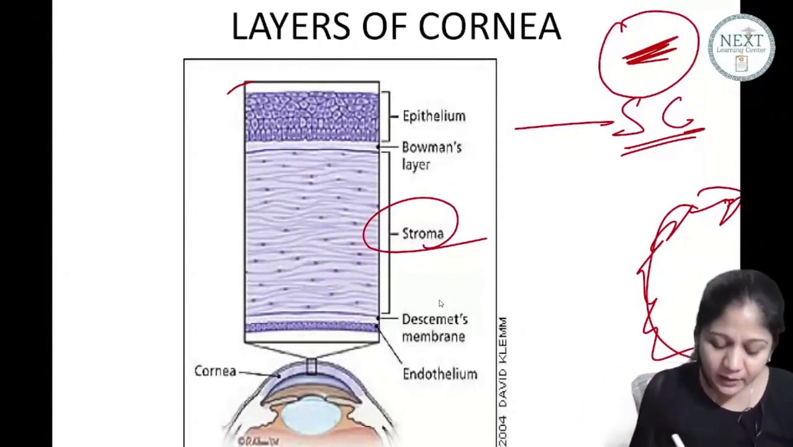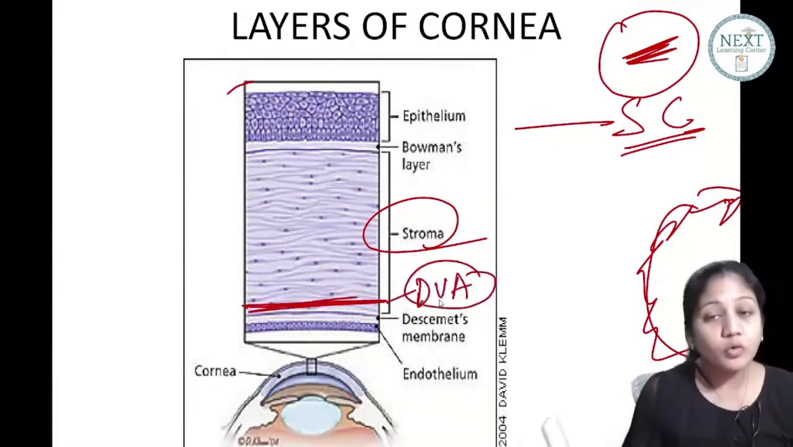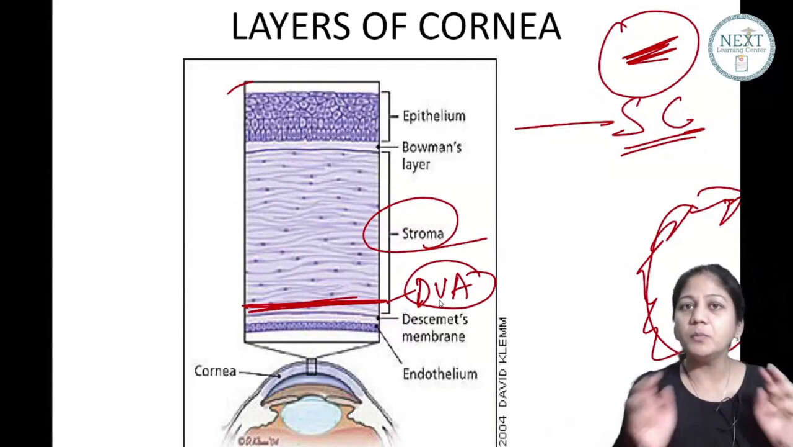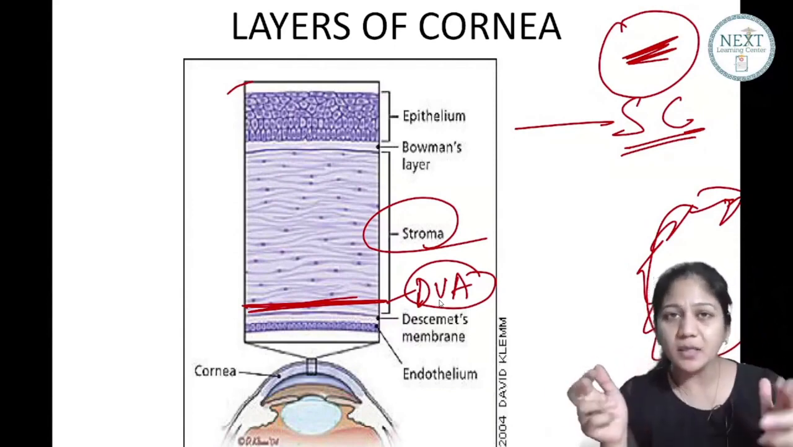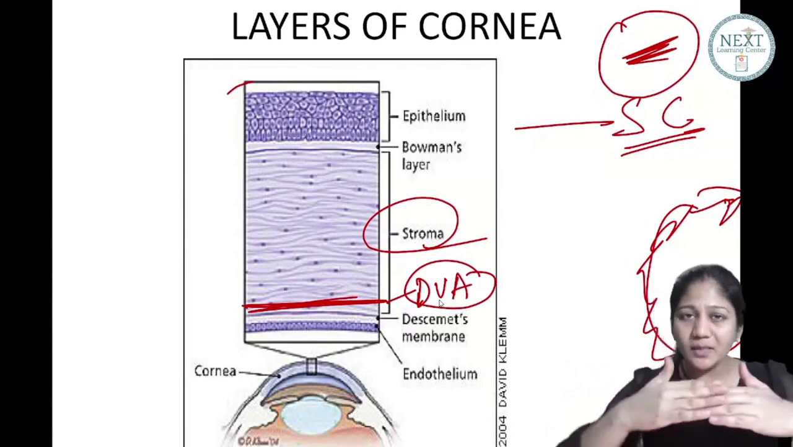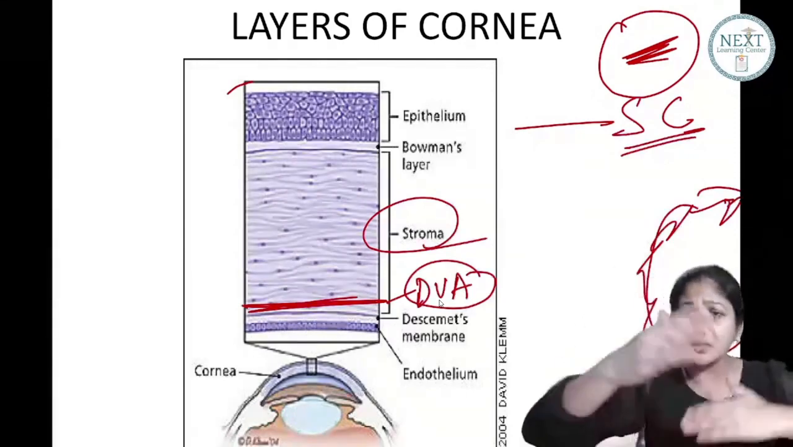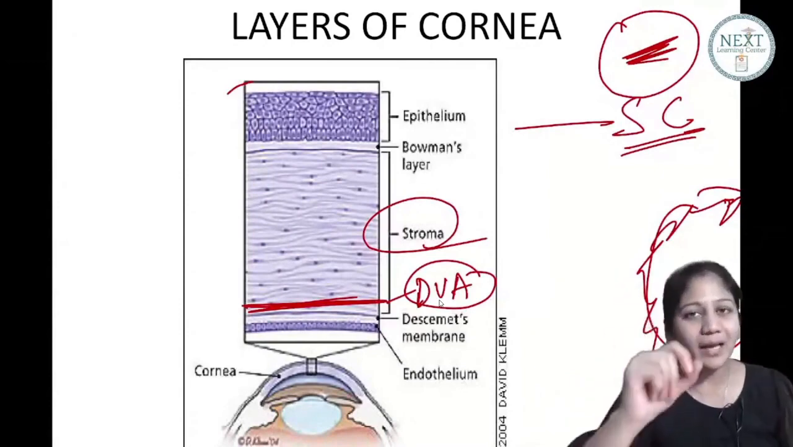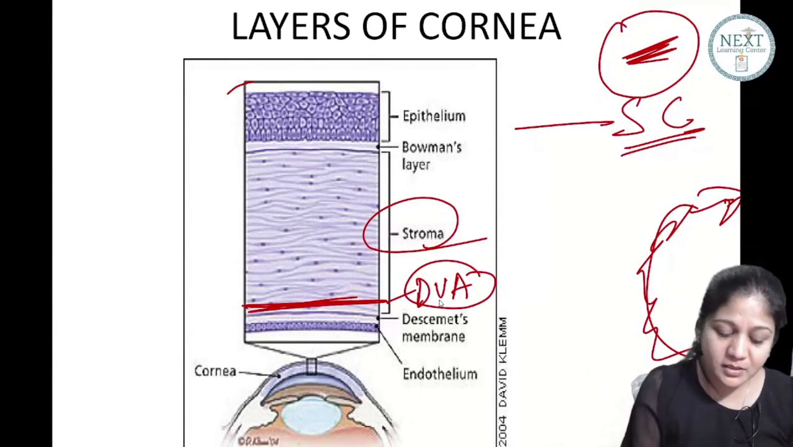Now the next layer is a new layer which is called Dua's layer. Dua's layer is supposed to be the most resistant layer. Dr. Dua discovered this new layer, saying that you can split the cornea into two at this particular layer because it is very resistant. After that, you have Descemet's membrane.